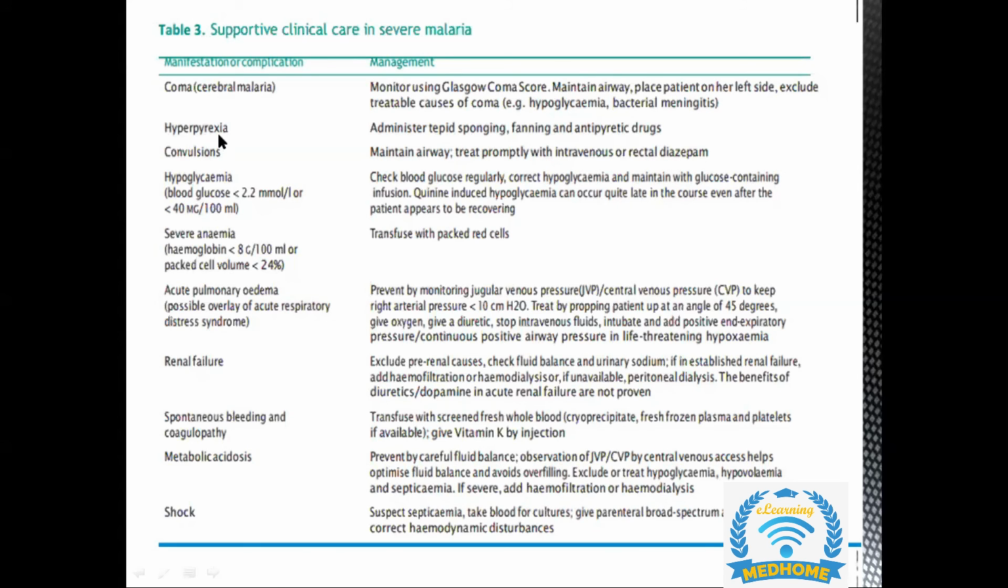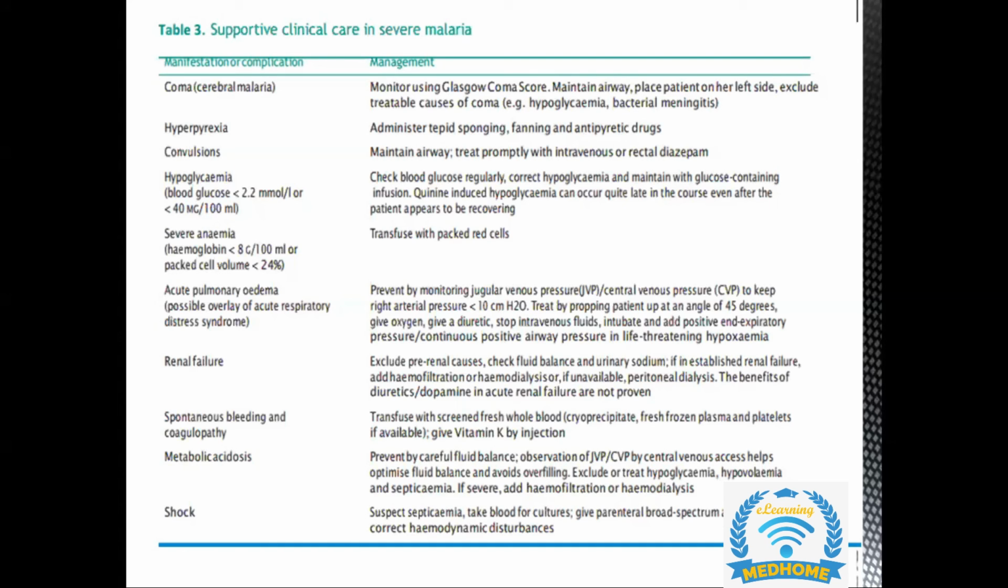And if there's hyperpyrexia, we can give antipyretics along with sponging and fanning. If there are convulsions, maintain the airway to prevent tongue bite, and treat promptly with IV or rectal diazepam. For hypoglycemia, we will check her blood glucose regularly and correct it, because quinine is a drug which can also cause hypoglycemia.